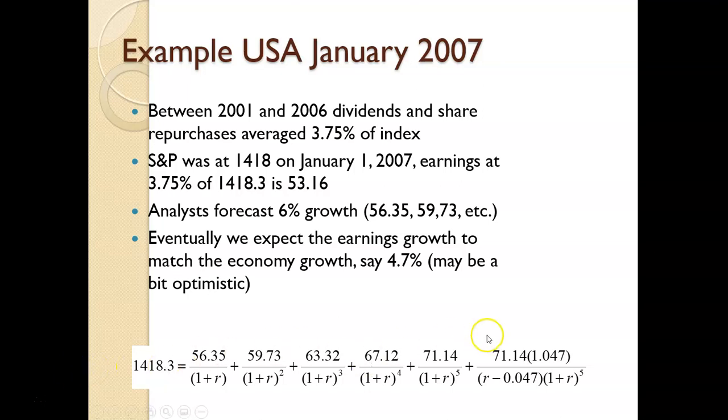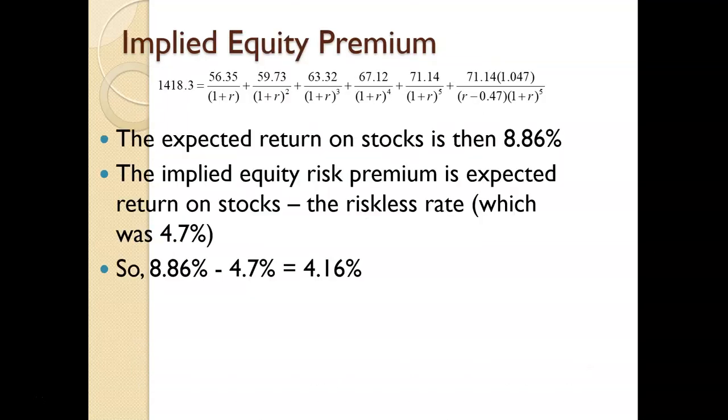But you grow that out, then you do 1 plus g over r minus g. But the r, notice, is not solved for. So what we're going to do is figure out what r would make all of this equal to 1488. And by the way, that's like solving for the internal rate of return, right? So if you do that, you'll end up with the expected return on stocks, or the r, of 8.86%.